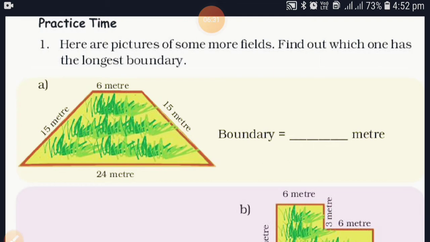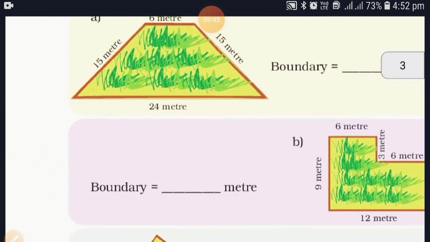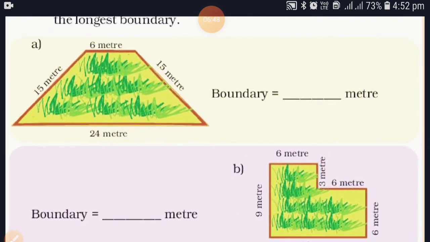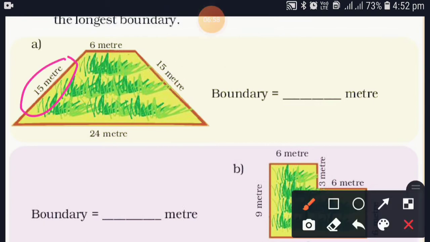Now the practice time. Here you only have to add the numbers. So don't be confused and don't think that this is a new topic, so how will you solve the sums. It's so easy if you see the measurement carefully, or if you count the measurement carefully. If you forget this one number, then your whole calculation will be wrong. So please be careful and see the numbers carefully, so your answer will be correct.